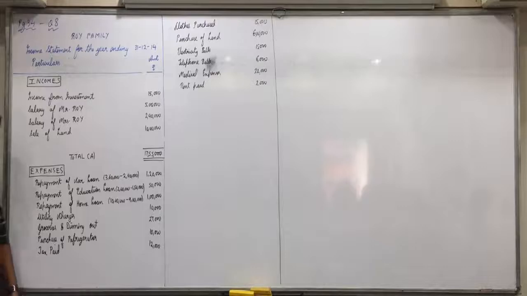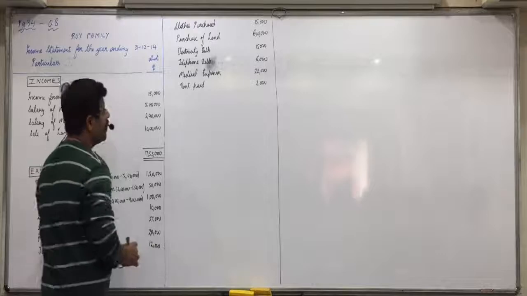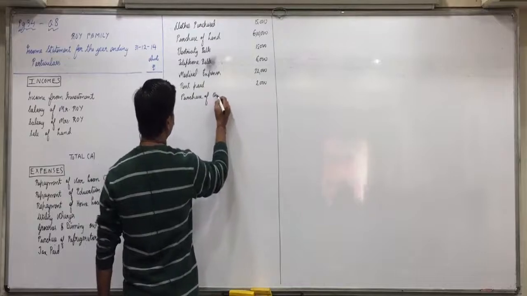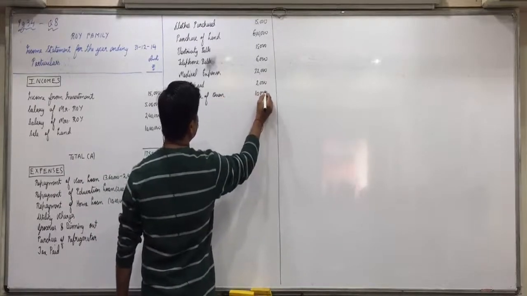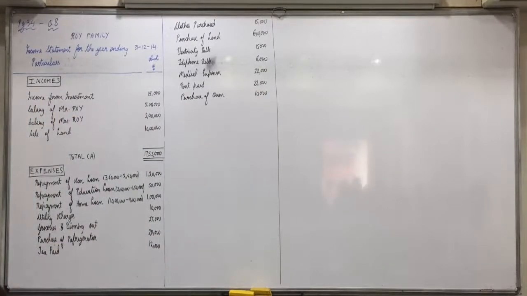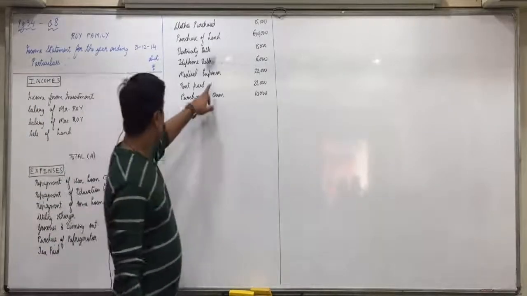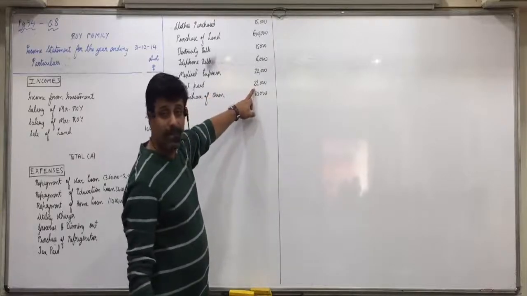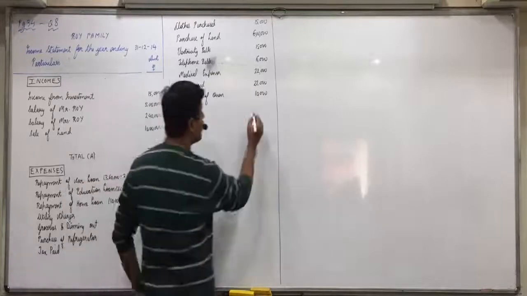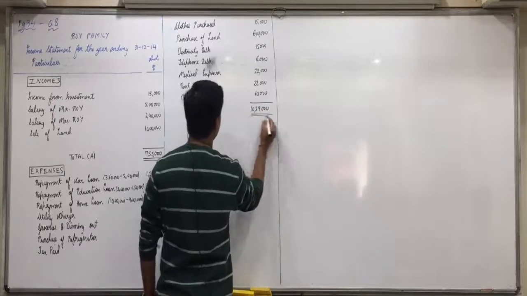So let us make these corrections. Purchase of refrigerator 20,000. One more item will come: purchase of oven 10,000, and this rent paid is 22,000. Did you make the corrections, everyone? I repeat it. Refrigerator instead of 10,000, 20,000. Rent paid instead of 2,000, 22,000. And purchase of oven is of 10,000, one more new item. Now tell me the total. 10,29,000. Total B.